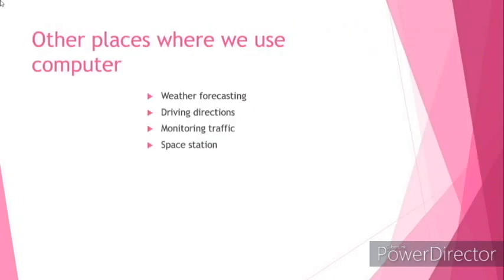And other places where we use computers. There are so many other places where we use computers for doing many things, like weather forecasting stations. In weather forecasting stations, computers are used to forecast weather, and traffic monitoring is done with the help of computer.